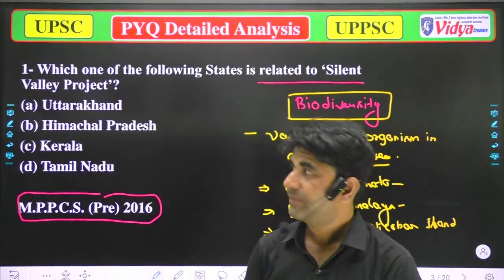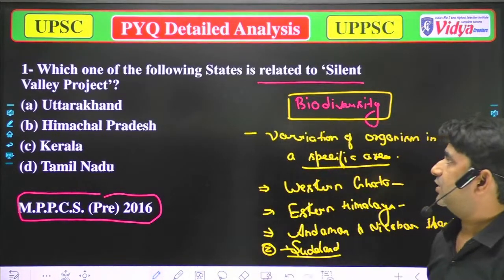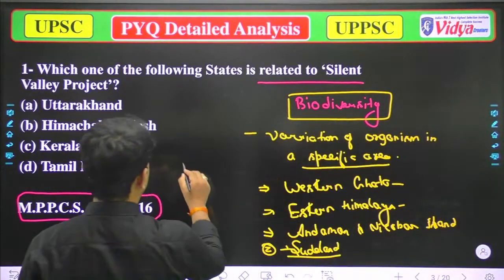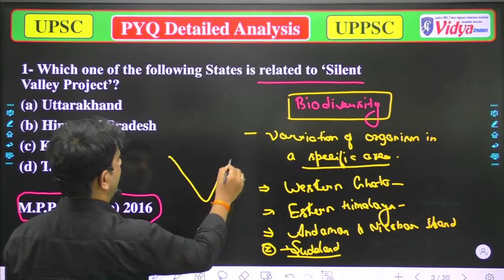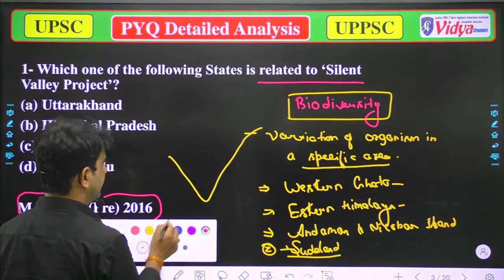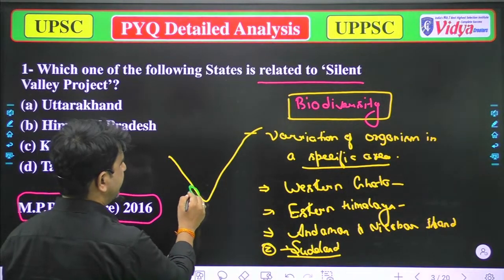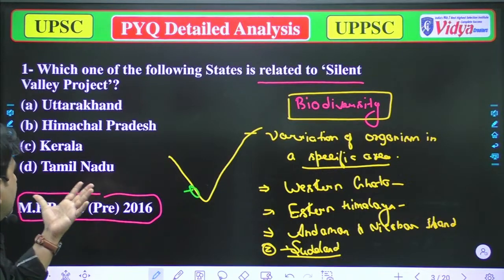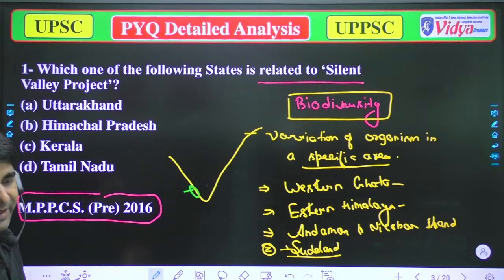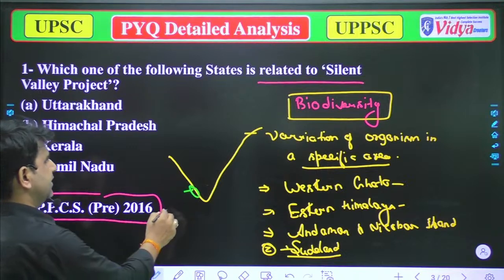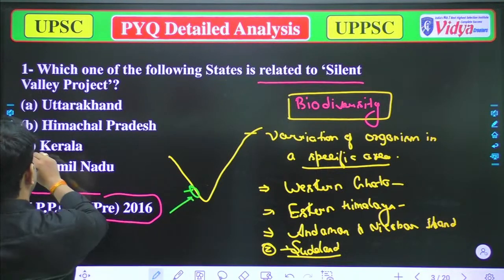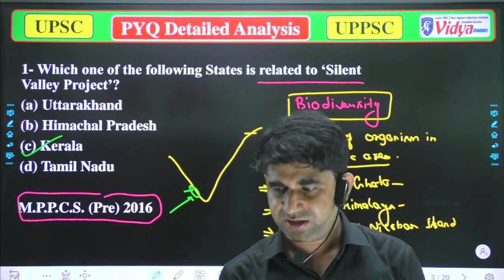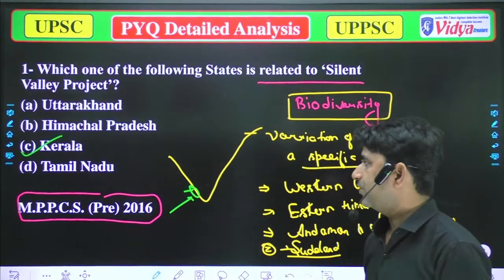So the Silent Valley project was carried out in the areas, when we talk about the geographical map of India, near that part, which is generally known as Kerala. The Silent Valley project was carried out in that area. Okay, means Kerala. So our option C is correct. Anyone who has given option C, they should clap for themselves. Okay. Now we'll move to the next question.